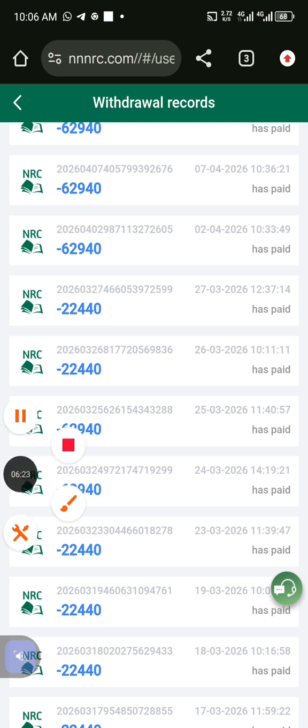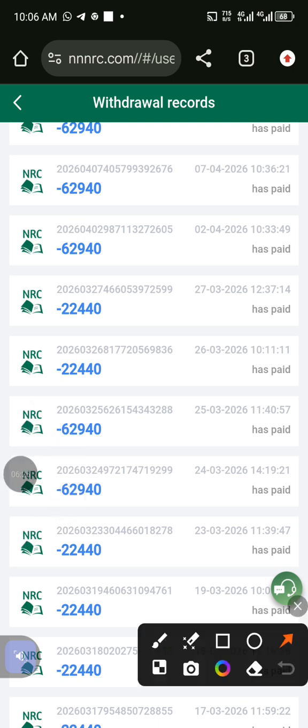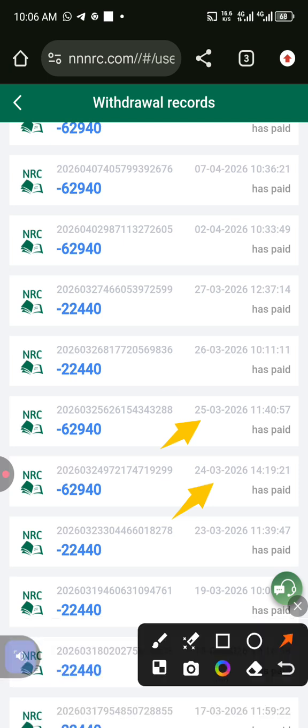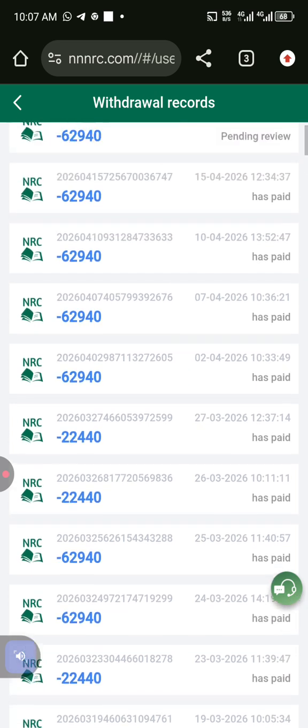70,000. As in, I withdrew 70,000 on the 24th and on the 25th. I was like, let me go back to my normal 25,000 because I want to maintain that. On the 26th and the 27th, I withdrew 25,000. I was like, why not me? Why not? As in, let me work hard so that I will start withdrawing this 70,000 back to back. You understand? So if you check from second, it was 70,000 that I withdrew, despite the fact that it was 62,940 that I was receiving.